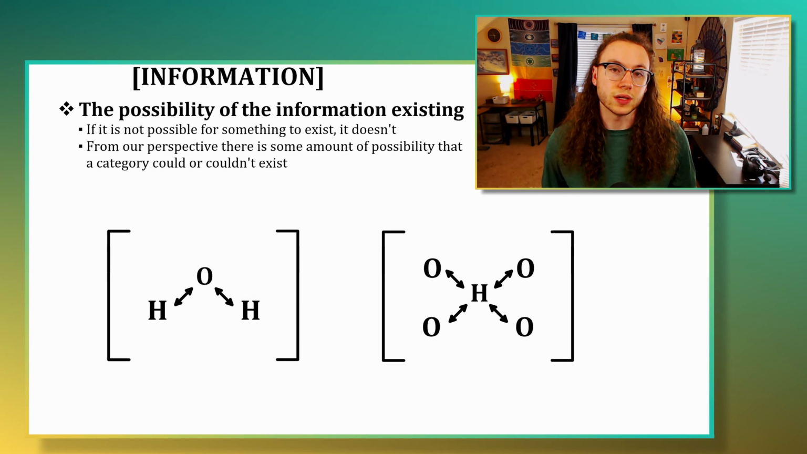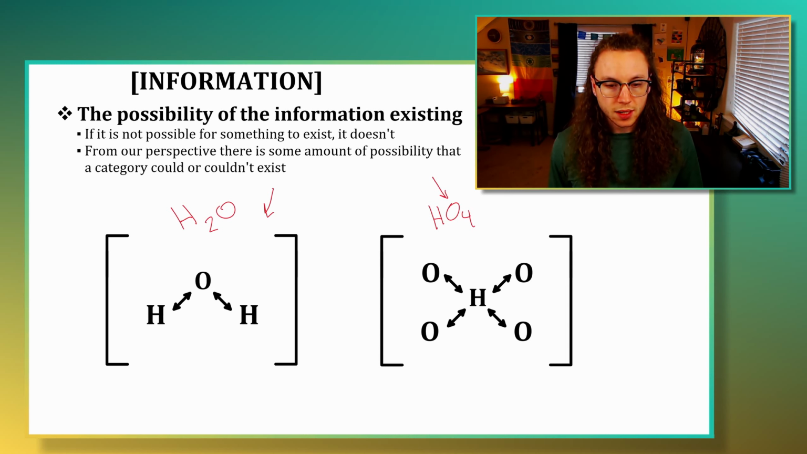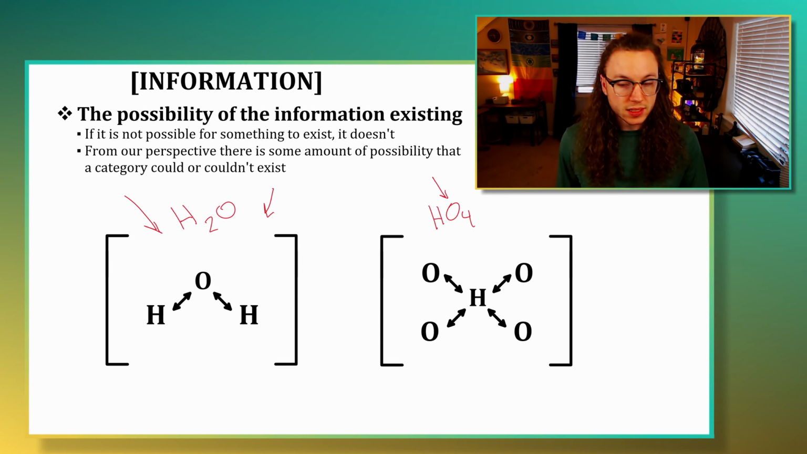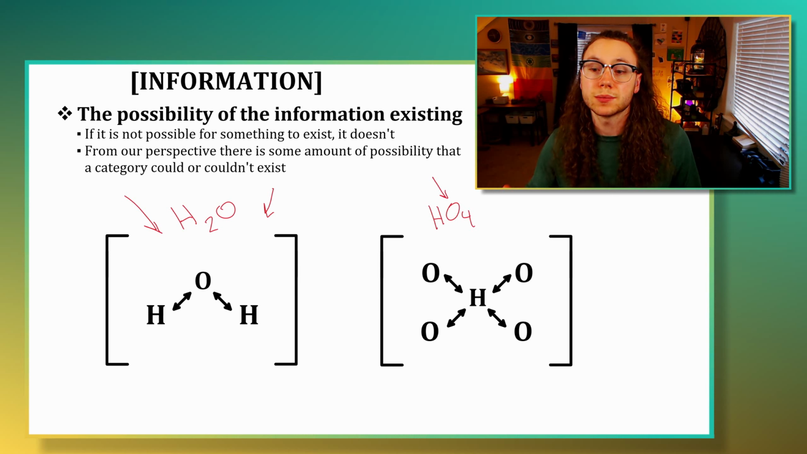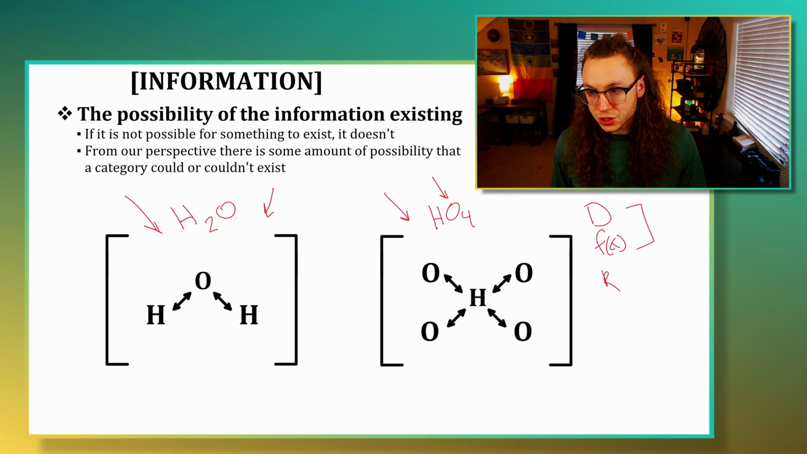Let's start talking about the very first component or requirement of the category of information. That is the possibility of the information existing. So if the information can't exist, then it doesn't. Now, from a subjective agent's perspective, there is some possibility that the molecular structure of H2O, as we think of water, exists within reality. Similarly, we are saying that there is some possibility that the molecular structure of HO4 exists within reality. The domain and the function, from our perspective, are unknown.